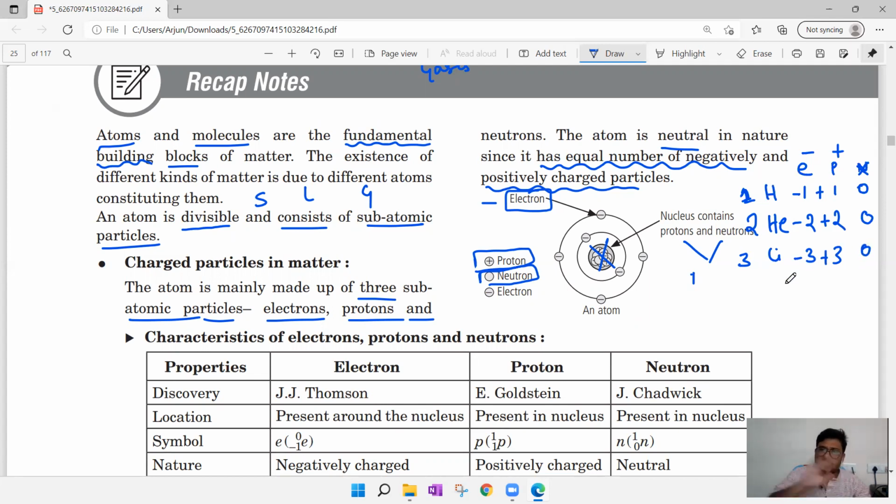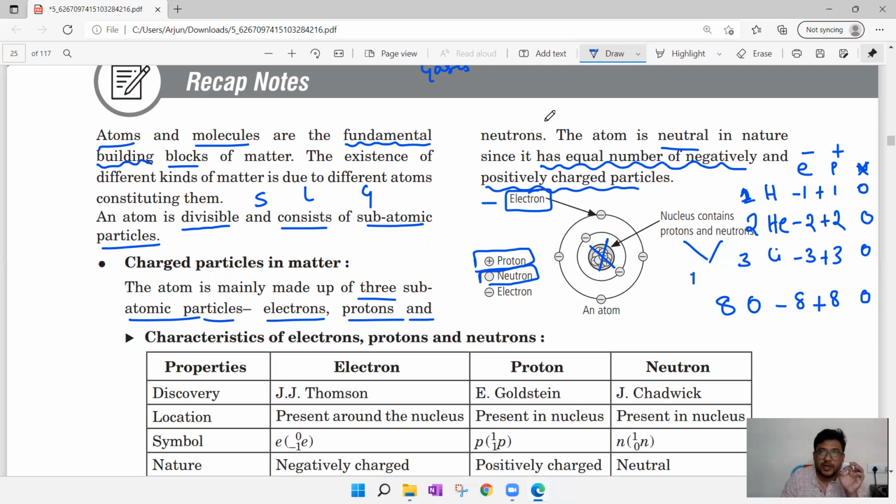Same like that, we have 118 elements. Whatever element you want, you can take it. For example, oxygen, atomic number 8, represents 8 electrons, 8 protons, minus 8 plus 8, again it is 0.